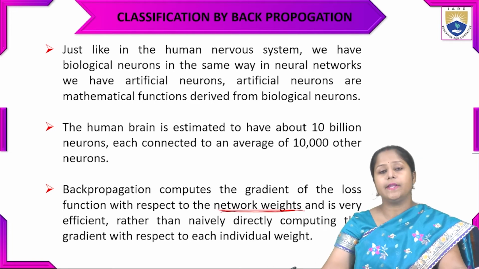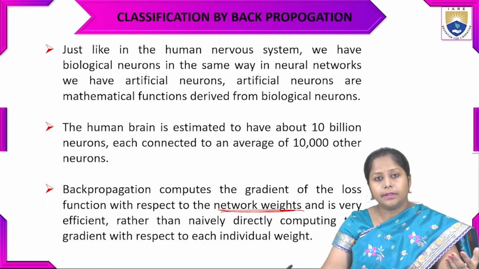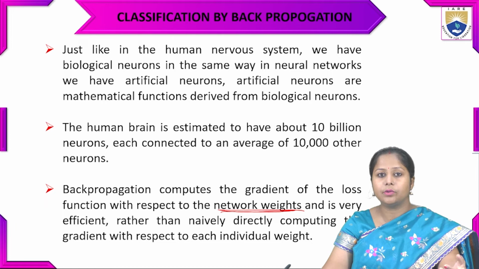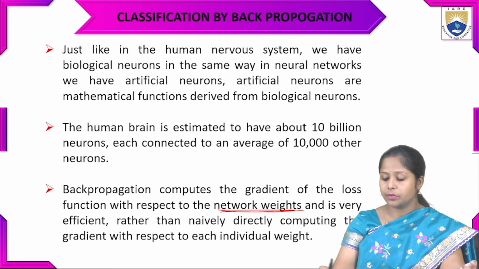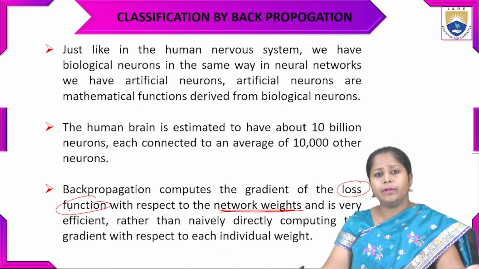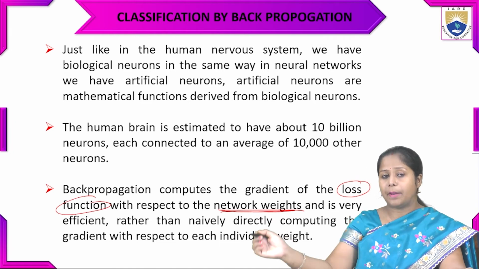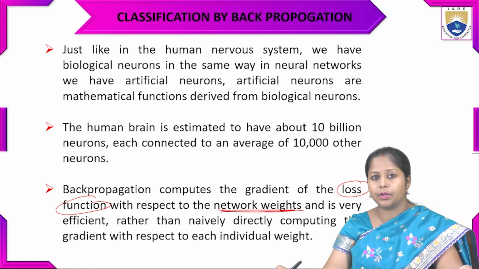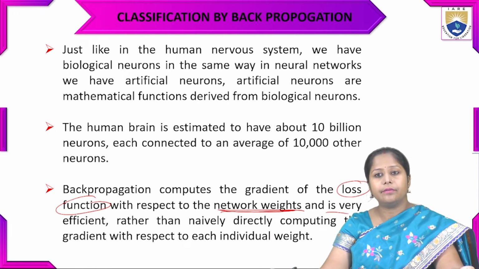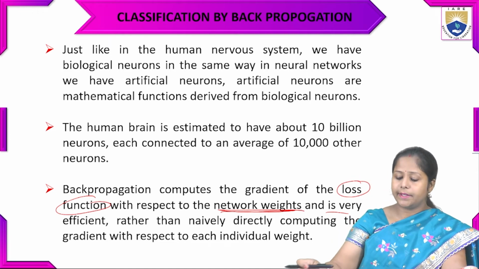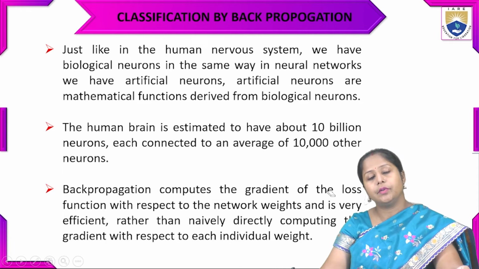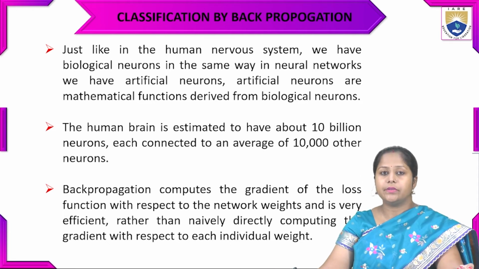The gradient is used to calculate the loss for the particular neurons, and it is calculated while back propagating the output as an input. It is very efficient, rather than naively computing the gradient directly with respect to each individual weight. Backpropagation works like that.